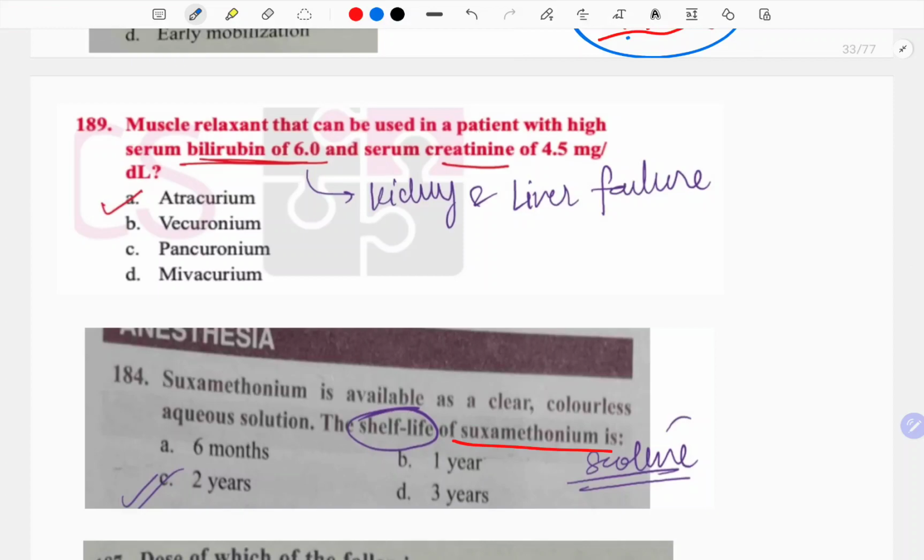Muscle relaxant that can be used in patients with high serum bilirubin and serum creatinine, see, kidney and renal failure, is atracurium or cisatracurium. Succinylcholine is available as a clear odorless aqueous solution. The shelf life is 2 years.